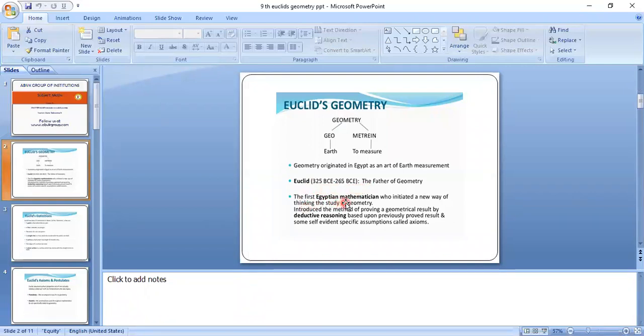The first Egyptian mathematician who initiated a new way of thinking, the study of geometry. He introduced the method of proving a geometrical result by deductive reasoning based upon previously proved results and some self-evident specific assumptions called axioms.